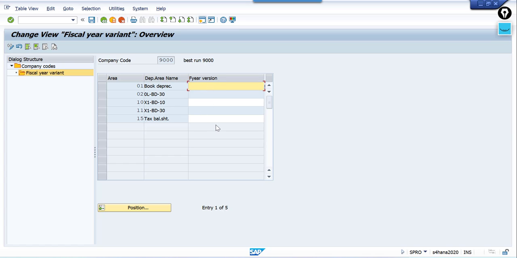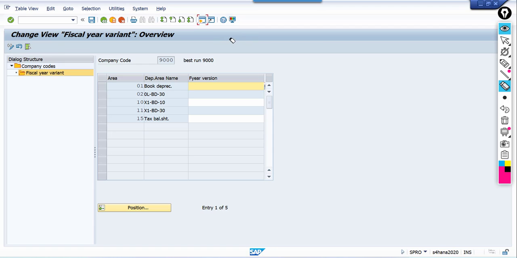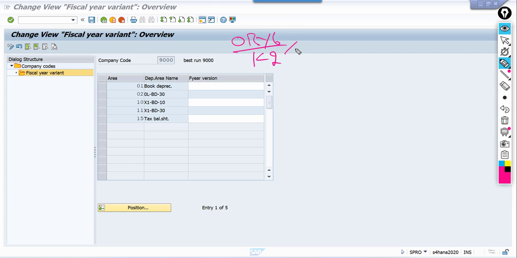So you need to understand one thing. What is the summary of this discussion? You take OBY6, what is maintained at your company code level, K2. Note down the start date and end date. Your new fiscal year in asset accounting should use these 2 dates.